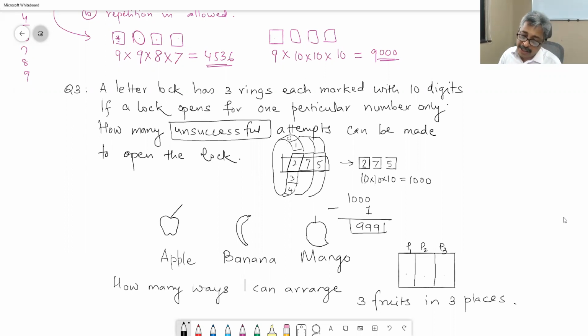So in how many ways can I put a fruit in place 1? I can put it in 3 ways. Either I can put apple or banana or mango. Having put one of them, in how many ways can I put the fruit in second place? 2 ways, and then 1 way. This and this and this is equal to 6. So I can put it in 6 different ways. That is the correct answer.